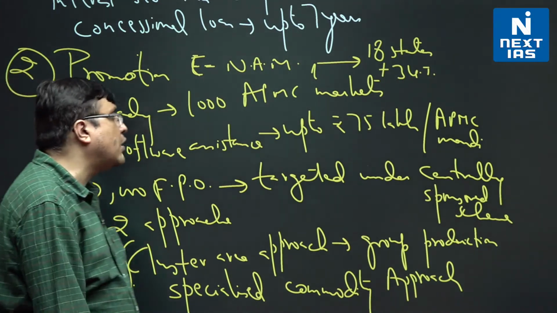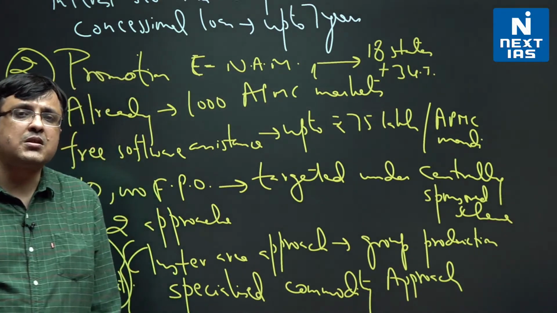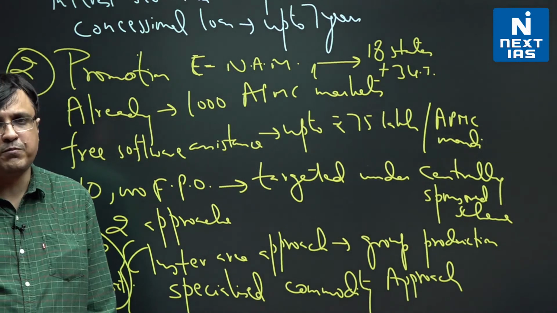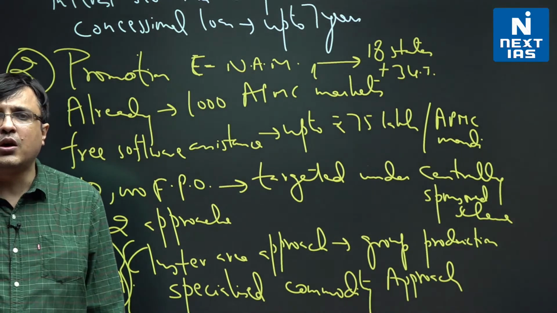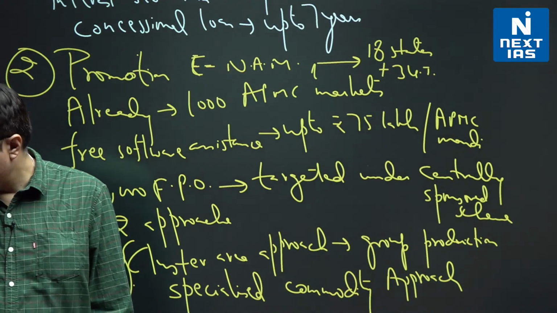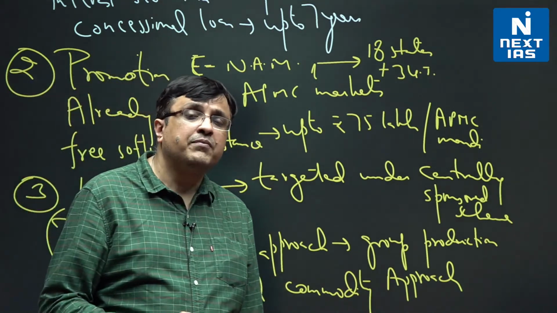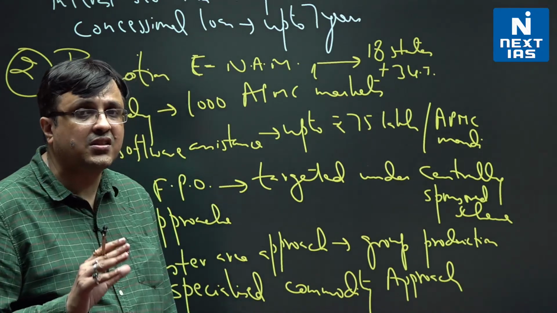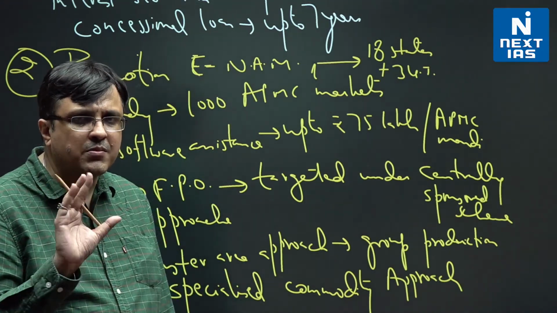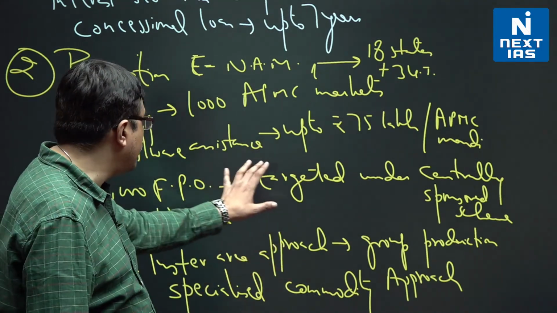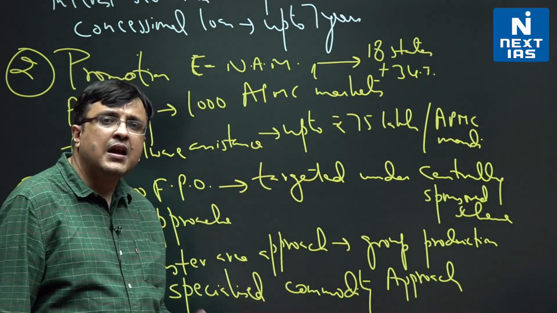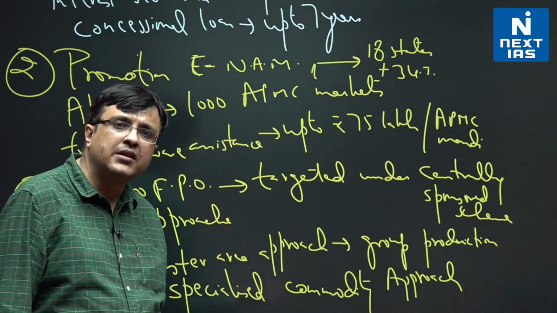Till January 2022, we have approximately 1,963 FPOs, and the government targets to make them 10,000 by 2027-28. Again, you keep approximately 2,000 in your mind. We already have 2,000 FPOs that have been established all over India, and the government is targeting to make them around 10,000 by